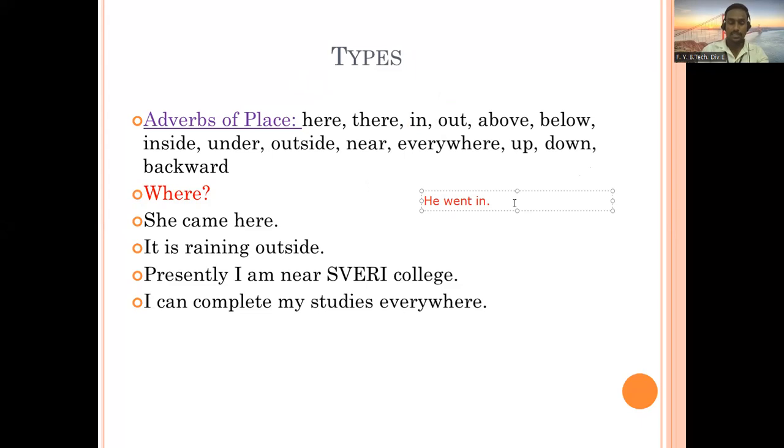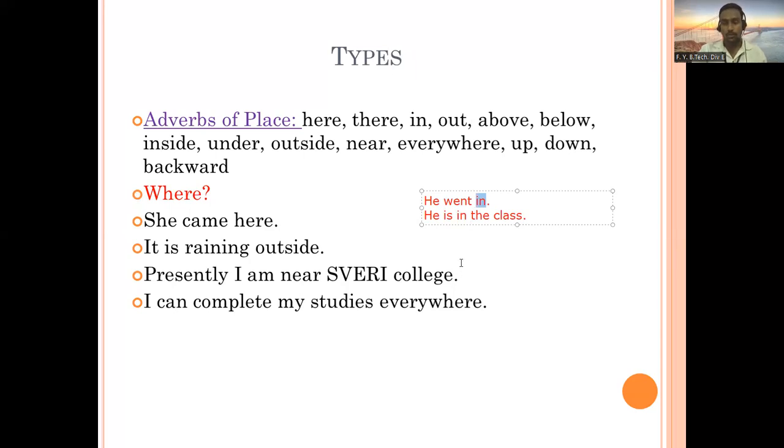And if it is like this, he is in the class, in this case the word in is going to be a preposition. Here it is not an adverb of place because it is not talking about action. So here in is a preposition. But in he went in, went is the verb and in is talking more about went. Therefore in is an adverb of place.